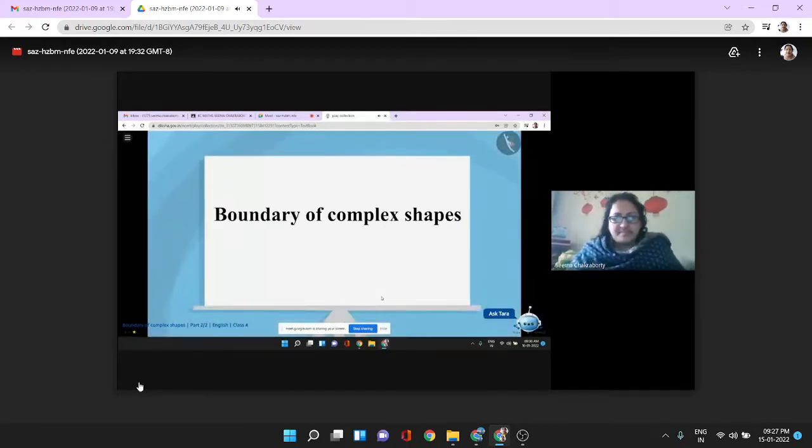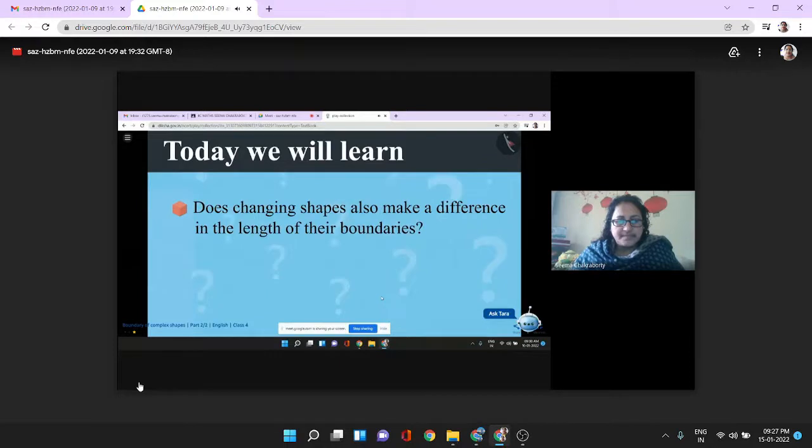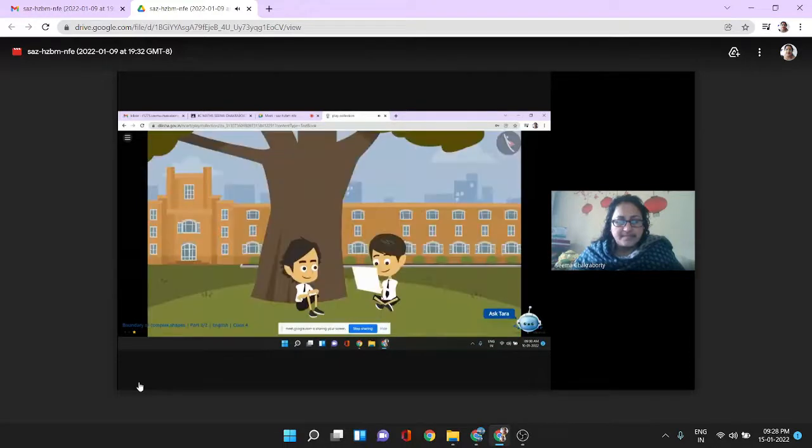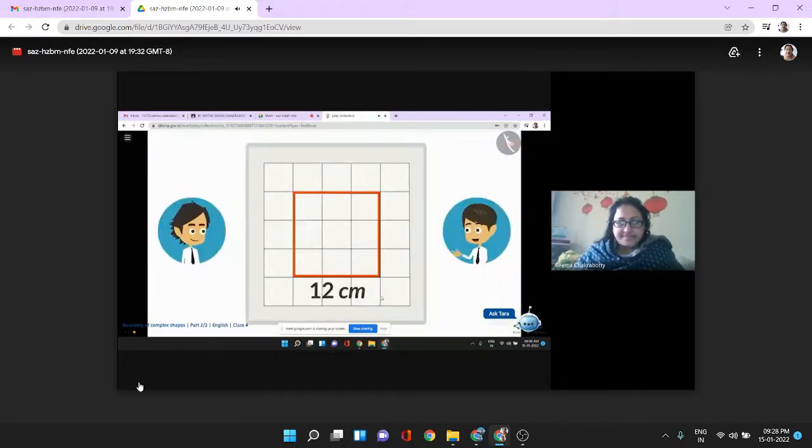Boundary of complex shapes, part 2. In this video, we will learn whether changing shapes also makes a difference in the length of their boundaries. Look, I made a square on this paper. Its boundary is 12 centimeters. Yes, that is easy to find.